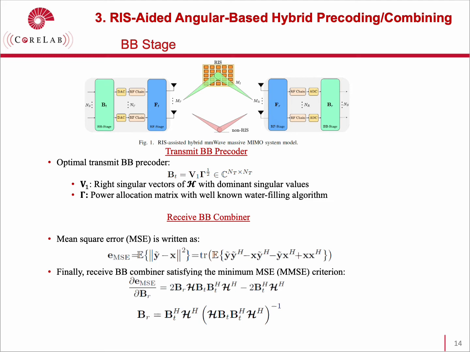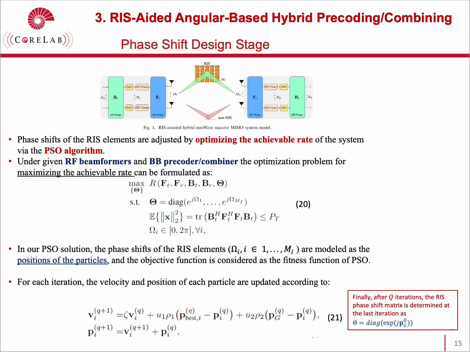Then, considering the given RF beamformer, phase shift matrix and baseband precoder, we aim to design the baseband combiner that minimizes the mean squared error between the transmitted and processed received signals. In the last step, phase shifts of the RIS elements are adjusted by optimizing the achievable rate of the system using the particle swarm optimization algorithm. Under given RF beamformers and baseband precoder combiner, the optimization problem for maximizing the achievable rate can be formulated as given in equation 20.